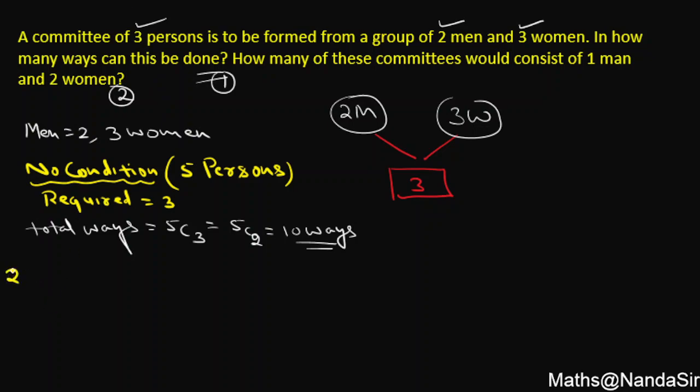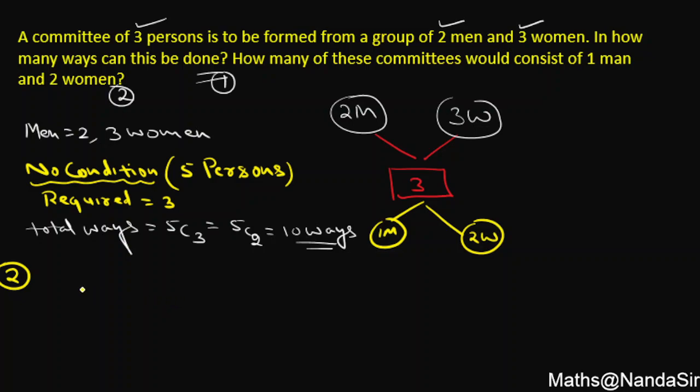In the second part of the question, they have asked a committee is to be chosen such that there should be 1 man and 2 women. So now they have described the committee members.